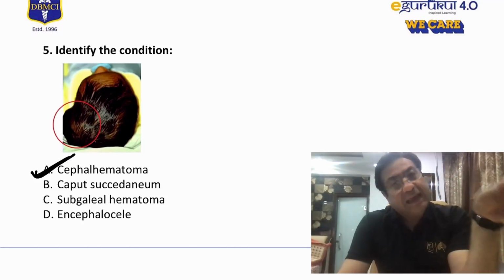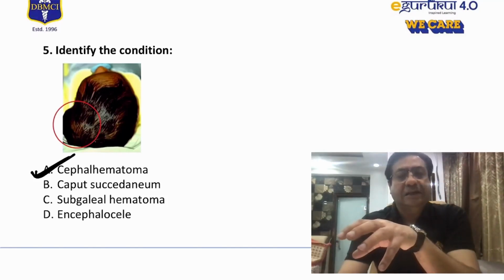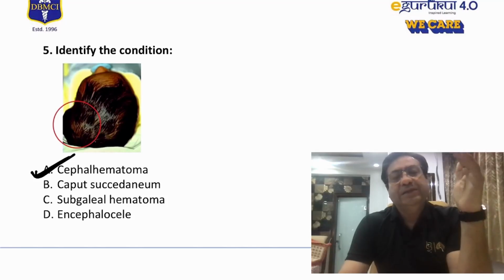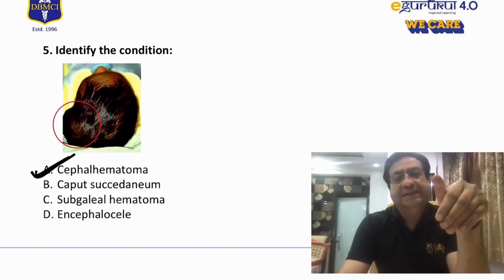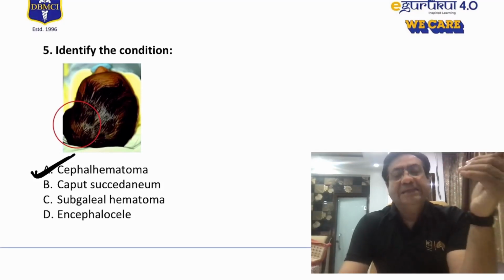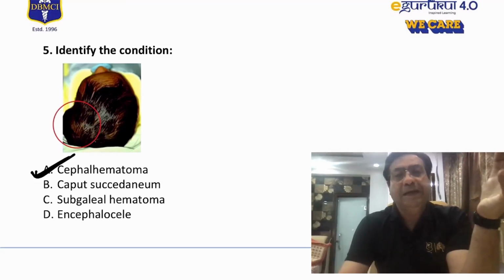Subgaleal hematomas again are hematomas. So they again are basically blood collection. And they usually are because of the rupture of the emissary veins, the veins which connect the scalp veins to the dural sinuses. But they are much more gross bleeding, and since they usually are above the periosteum, they are likely to be much more diffuse bleeding.